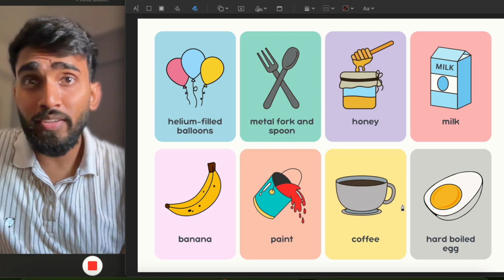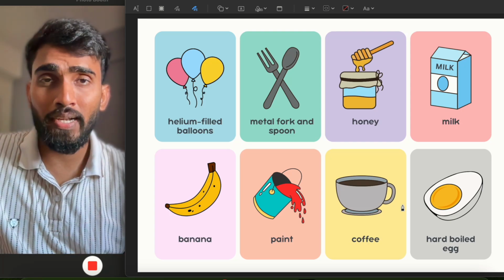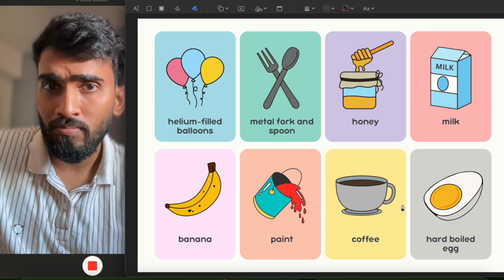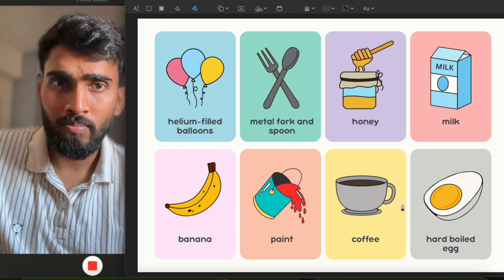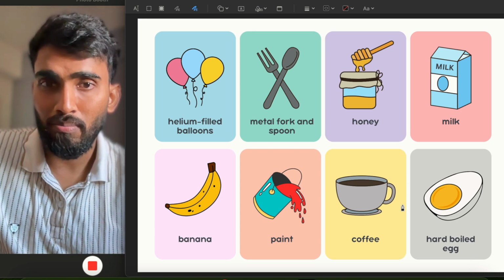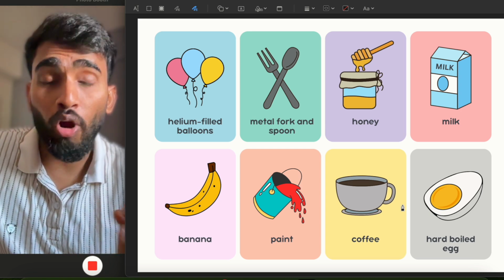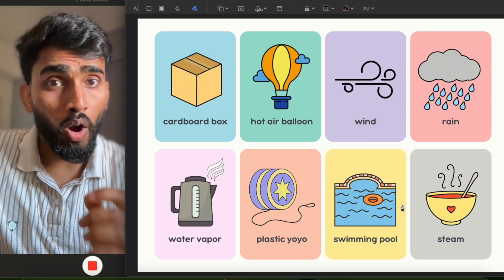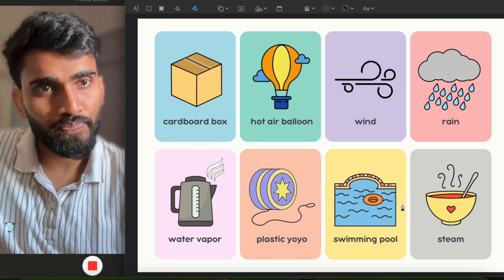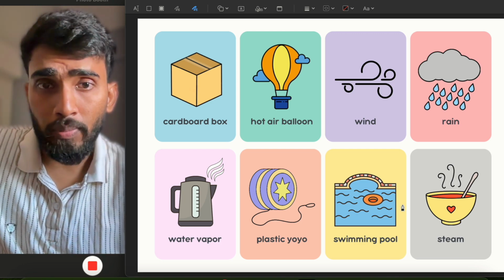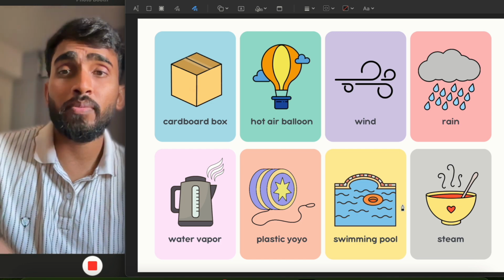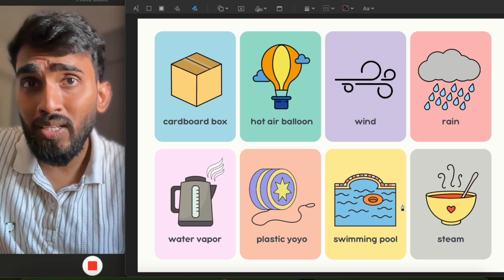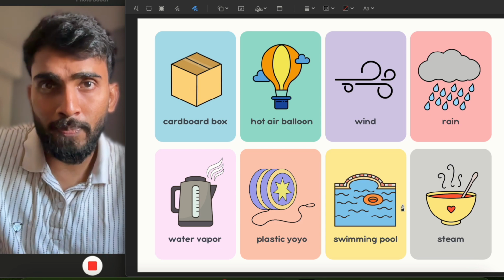Observe all the different things which are displayed on your screen. So see the helium filled balloons, metal fork and spoon, honey, milk, banana, paint, coffee, hard boiled egg, cardboard box, hot air balloon, wind, rain, water vapor, plastic yo-yo, swimming pool and steam. And tell me, what is common among all these things?